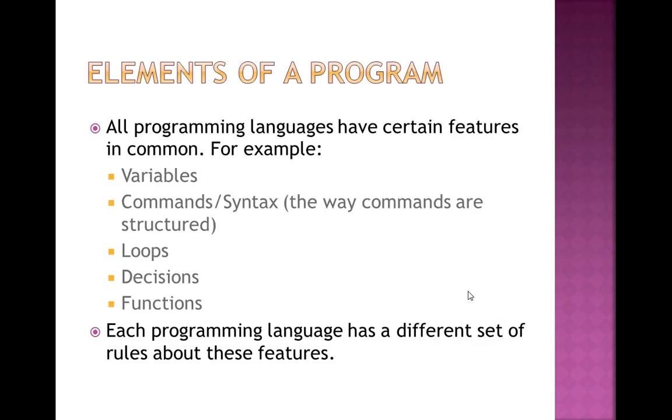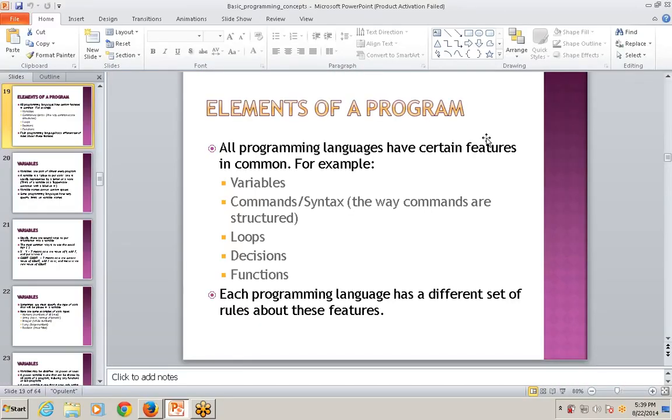Now comes the program. What is a program? A program is nothing but a series of instructions. Till now we discussed a few topics of programming like pseudocode and flowchart. Now, what are the elements of a program? All programming languages have certain features in common, for example variables, commands, syntax, the way commands are structured, loops, decisions, functions.